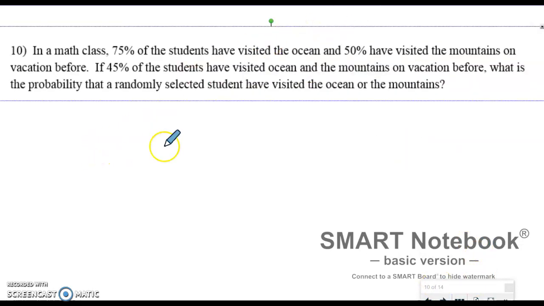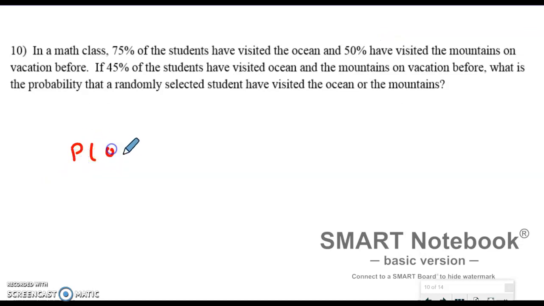All right, and then this last one. In a math class, 75% have visited the ocean and 50% have visited the mountains on vacation. If 45% have visited both the ocean and the mountains before, what is the probability that a randomly selected student has visited the ocean or mountains?